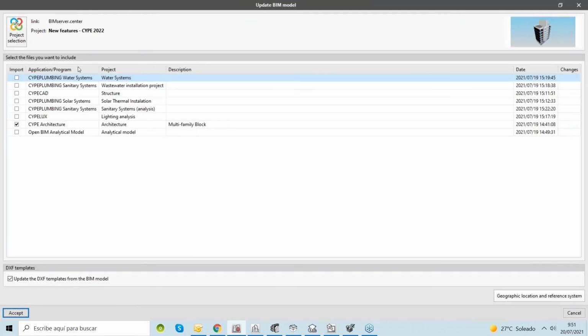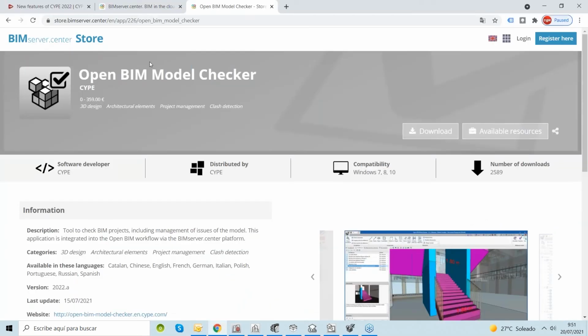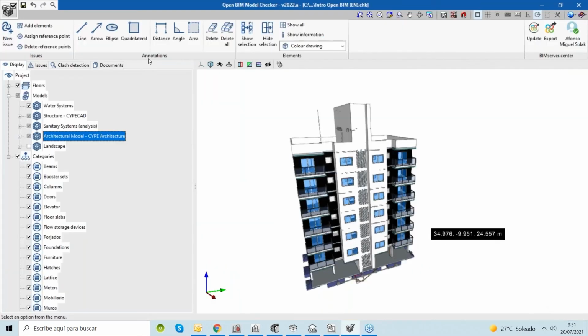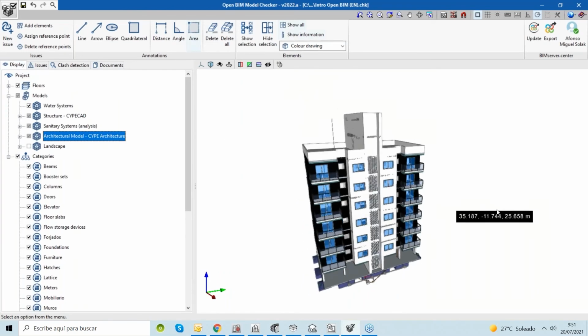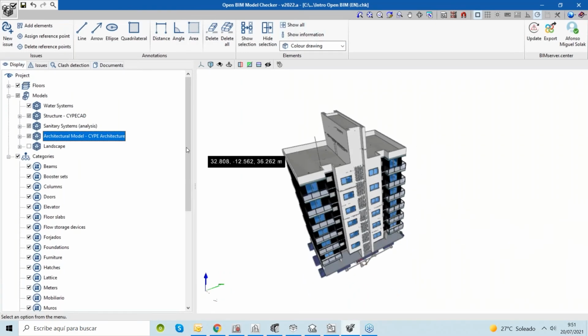Knowing that we have different IFCs in our project that at this moment are stored in the cloud, we can download some of these IFCs on Open BIM Model Checker, okay, to run this clash detection analysis. Okay, so let's do that. So here I have Open BIM Model Checker. It has this interface, quite similar to the other interfaces of the other softwares, and we have again the same project that was updated, the information was downloaded here.